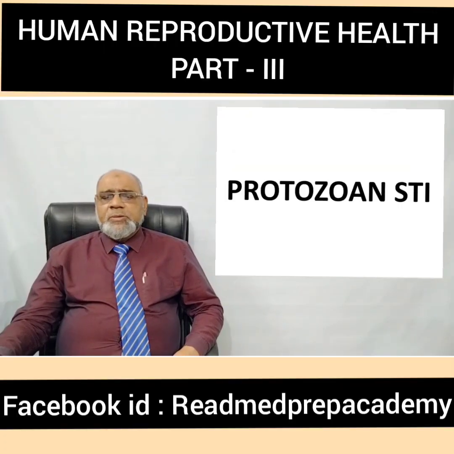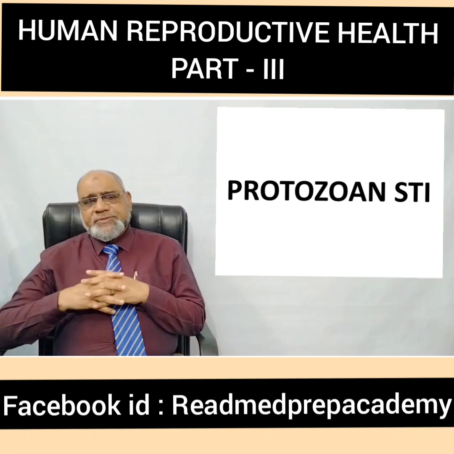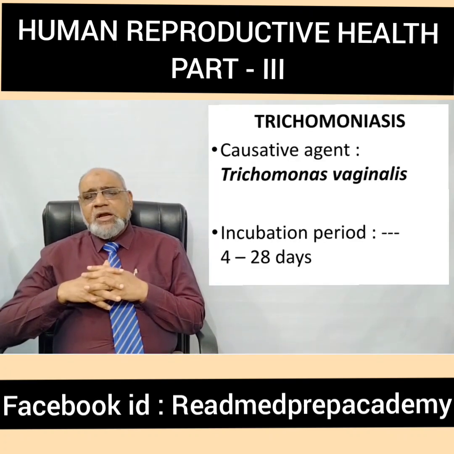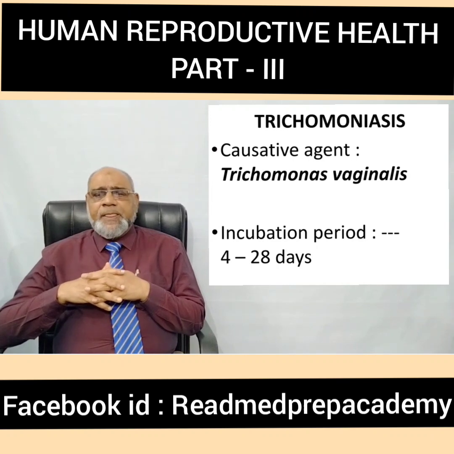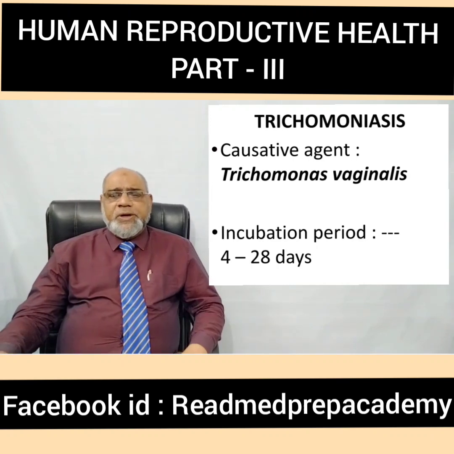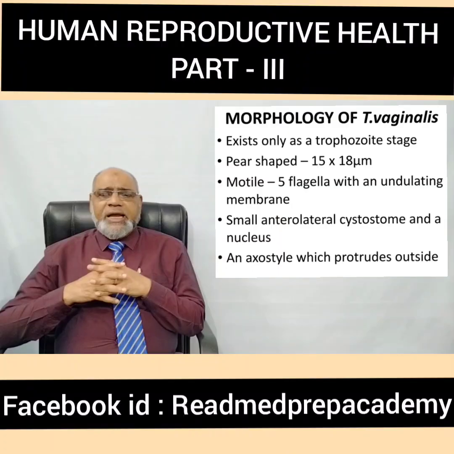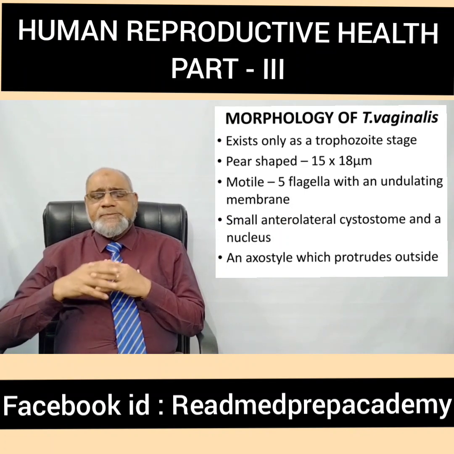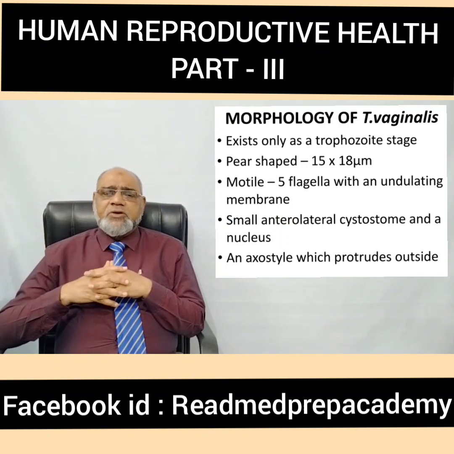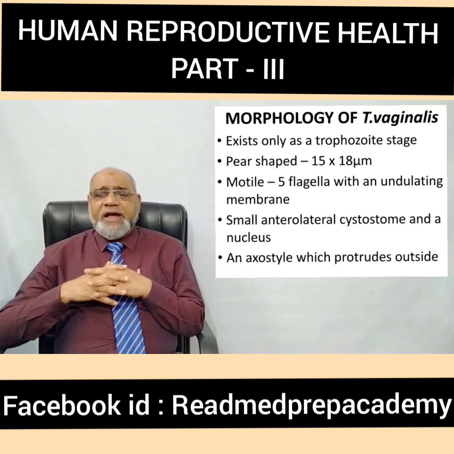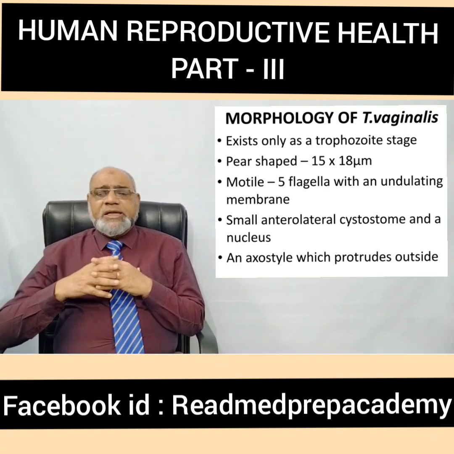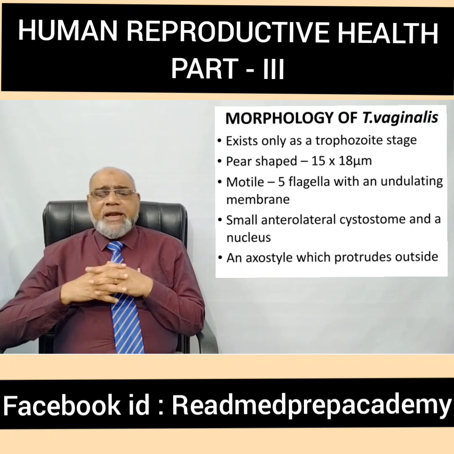Now we'll move on to protozoan sexually transmitted infections. Trichomoniasis is an infection caused by Trichomonas vaginalis. The incubation period is around 4 to 28 days. This is how the protozoa appears on the microscope. It has flagella, an undulating membrane, a nucleus and an axostyle. It is around 10 micrometers in size. It exists only as a trophozoite stage. It is pear-shaped, 15 to 18 micrometers. It is motile. There are 5 flagella with an undulating membrane. There is a small anterolateral cystostome and a nucleus.